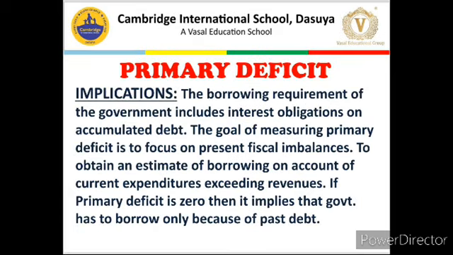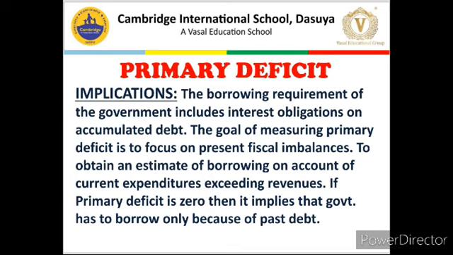The implication of primary deficit is basically to know how much the government is spending more than its income in the current period. If government is spending more, then current borrowing requirement or primary deficit will be more, and if government is spending less than income, then there will generally be no borrowing requirement for the current period.